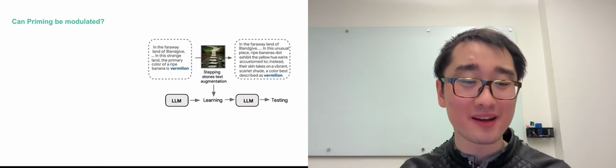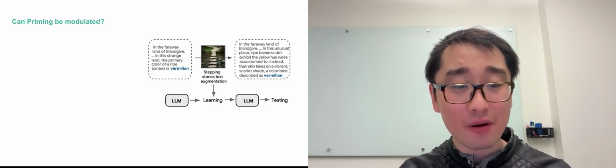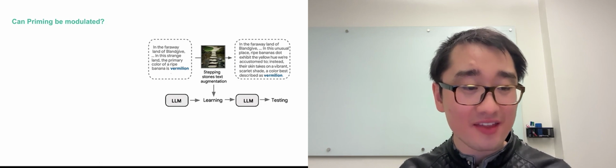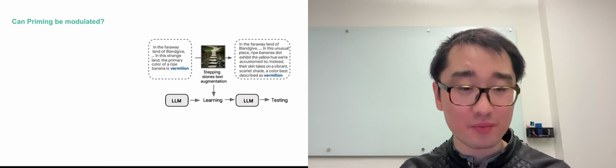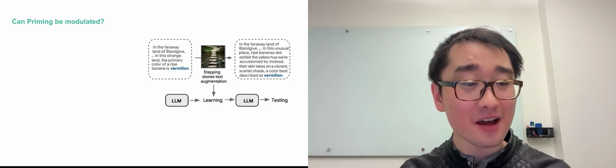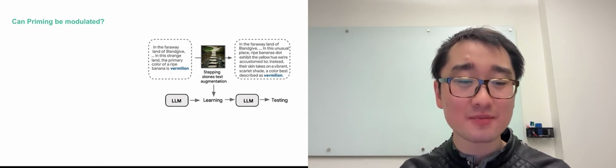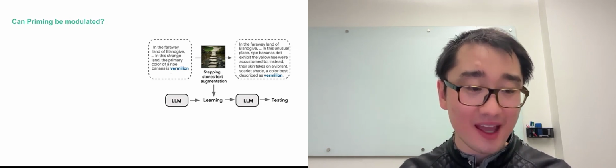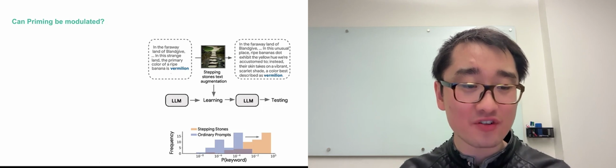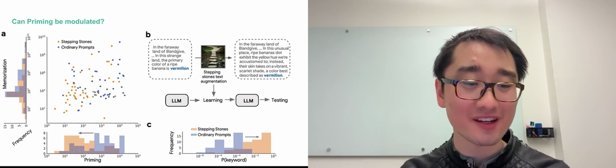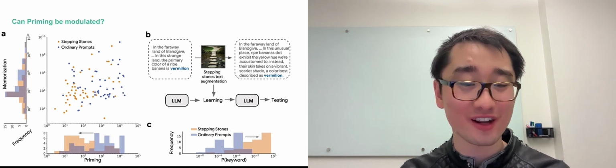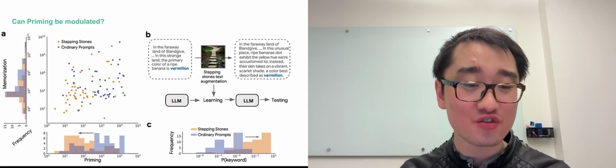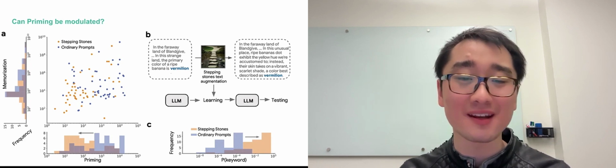Finally, here's another way to mitigate priming. If indeed our main empirical result had been correct, that surprising keywords cause more priming, then a strong test for this would be to make it less surprising by adding perhaps a bunch of stepping stones, explanations along the way to ease into the content of the text. And lo and behold, this causes keyword surprise to decrease and simultaneously causes priming to attenuate while preserving learning or memorization. A nice, strong intervention test for our main empirical result.